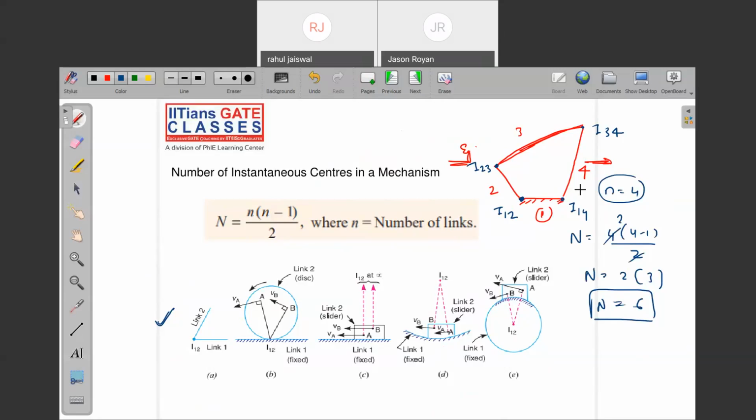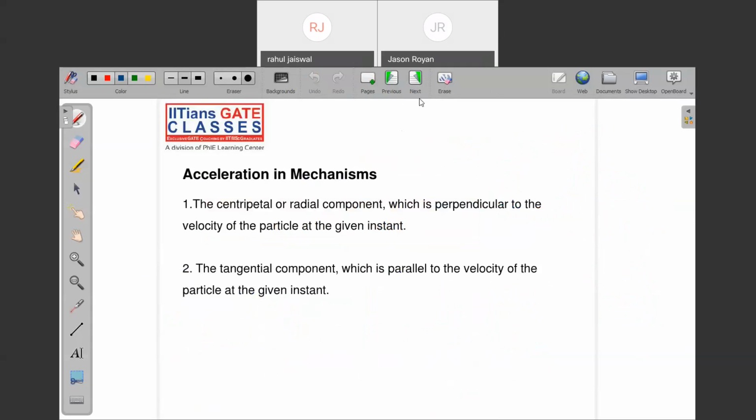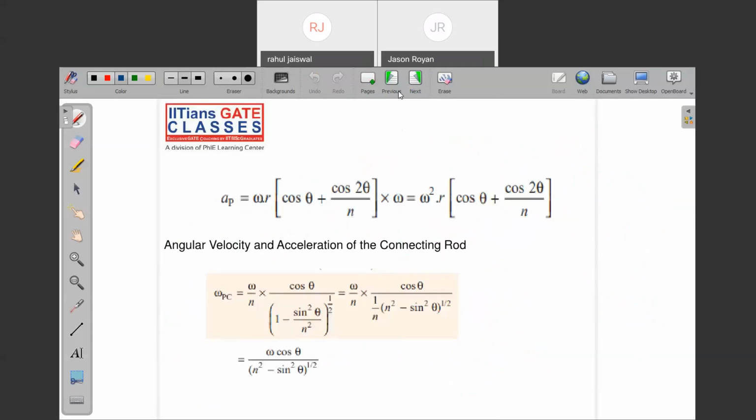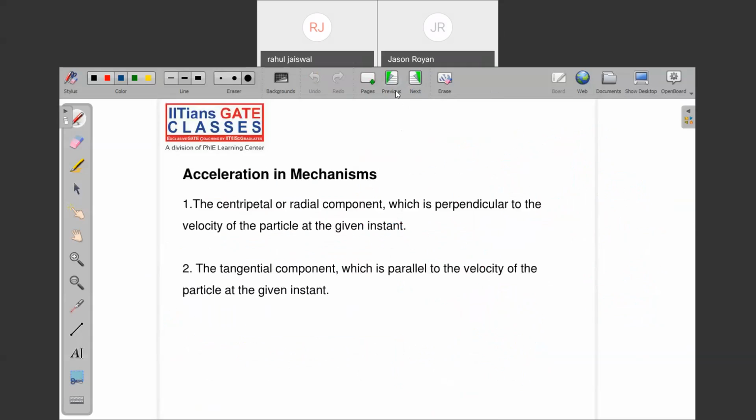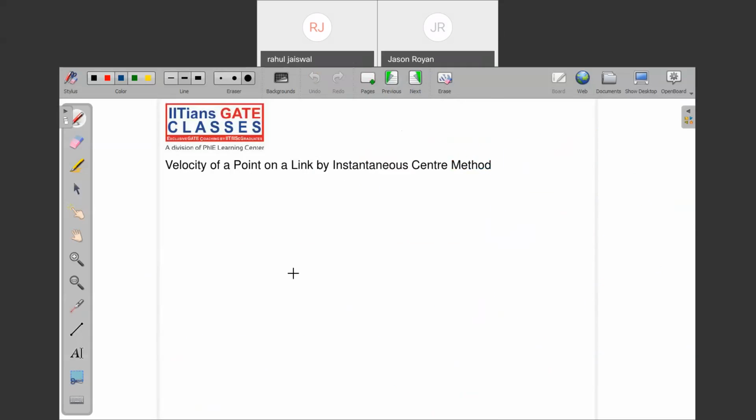How to find the other 2? We have just located 4 I centers. What about the other 2? Can you tell me? No. See, let me tell you.